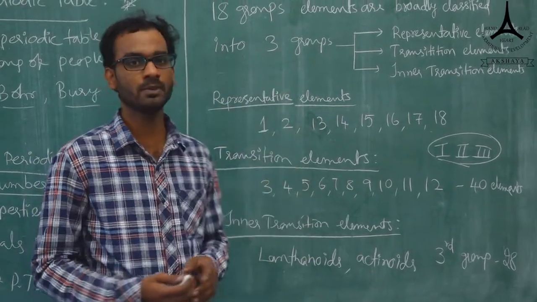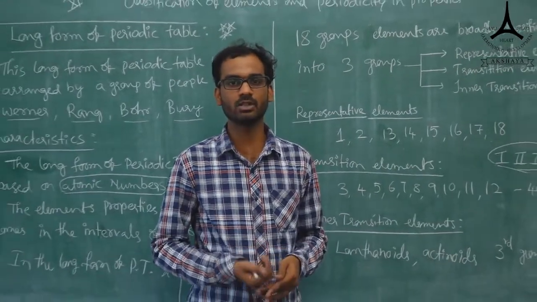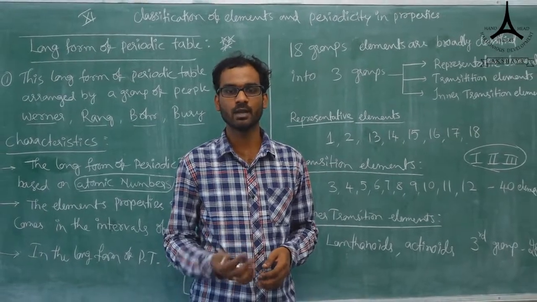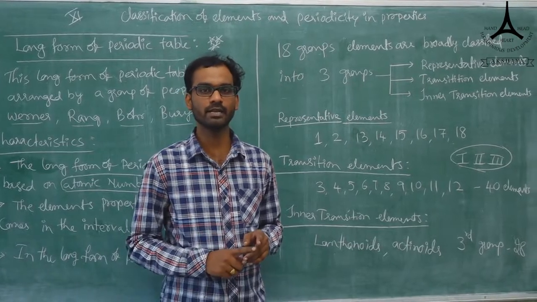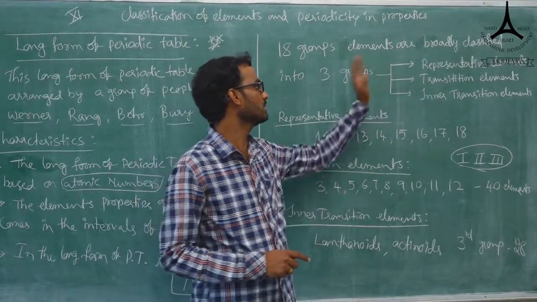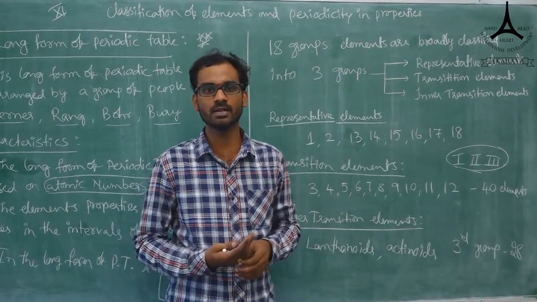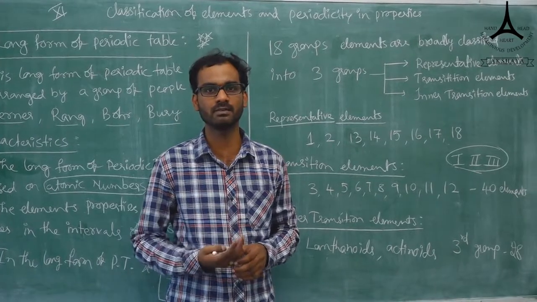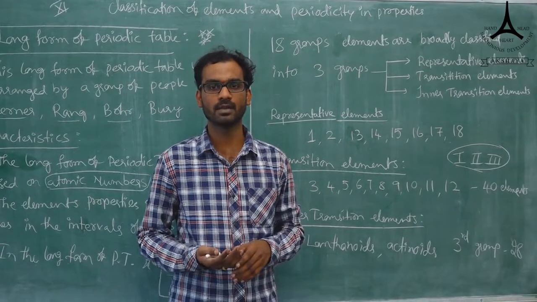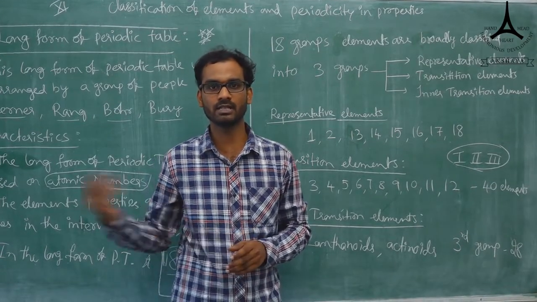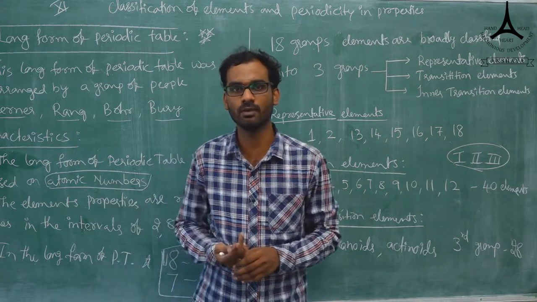These are about the groups, and then we will move to the periods. How many elements are there in the first period, second period, third, fourth, fifth, sixth, and seventh? There are 7 periods and 18 groups. We can broadly classify the groups as representative, transition and inner transition, and there is one more classification, block-wise. Next session we will discuss the s block, p block, d block and f block elements. First we will see the number of elements in the periods, and then I will explain more about the long form of the periodic table.